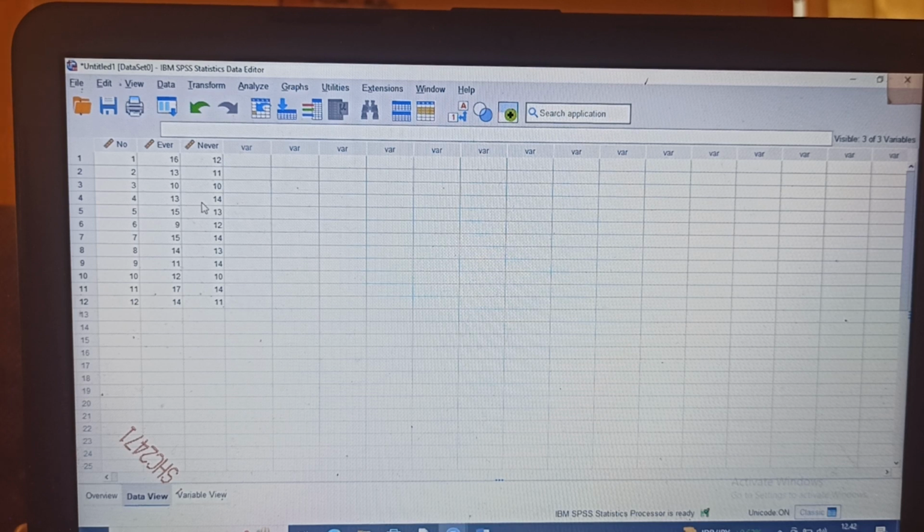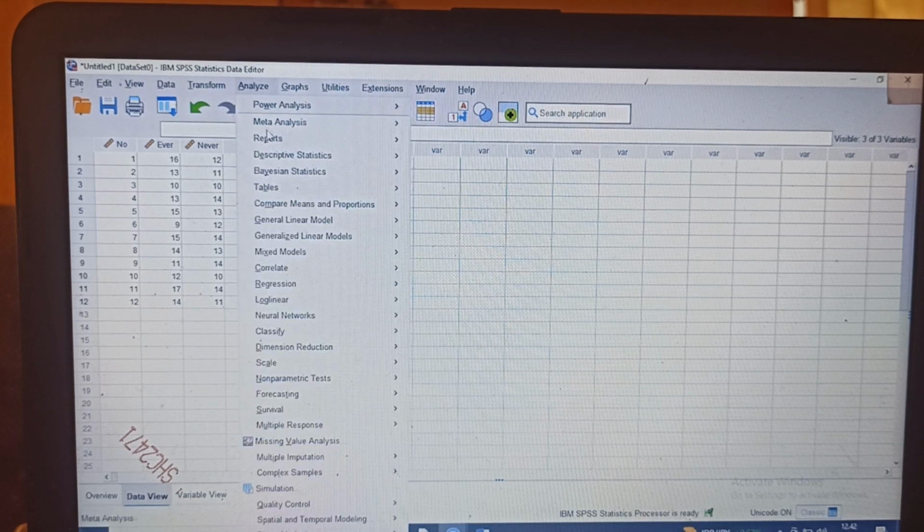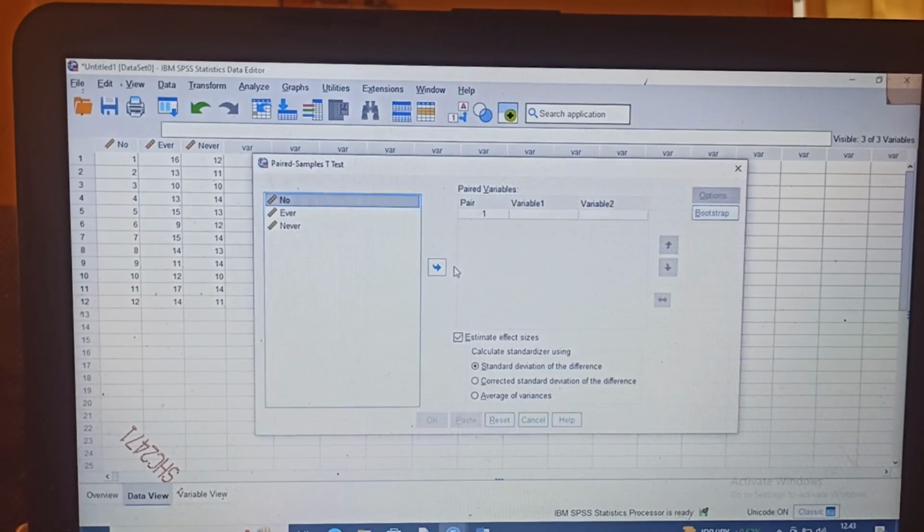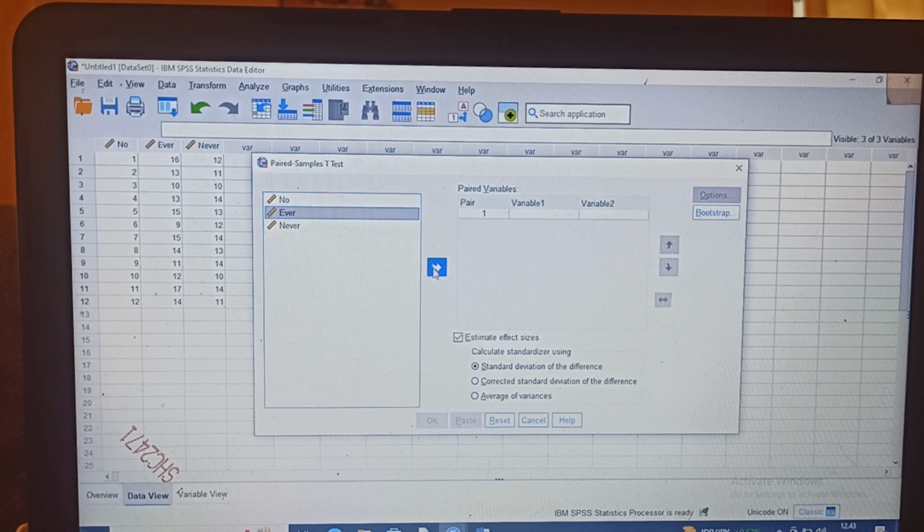And directly I would like to analyze it, as in the example of the second number of the final exam just now. We use Analyze, then Compare Means and Proportions, and then click paired samples t-test, and put ever on the right side and also never on the right side.